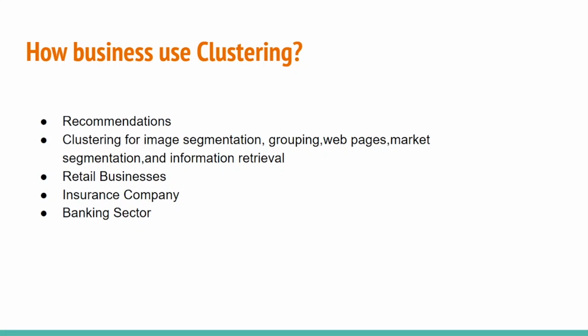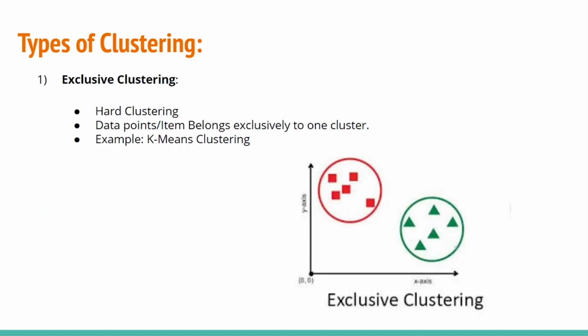All right, let's move ahead. Let's see what the different types of clustering are. There are mainly three types of clustering: exclusive clustering, overlapping clustering, and hierarchical clustering. Let's start with exclusive clustering. Exclusive clustering is also known as hard clustering, where the data points or items belong exclusively to one cluster. In this example, all the red squares belong to the red circle itself. You don't see a mix of red squares and green triangles.